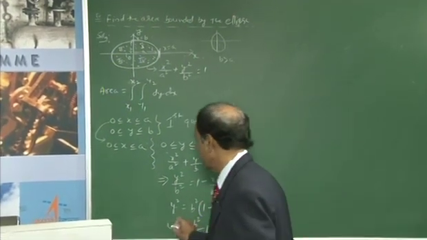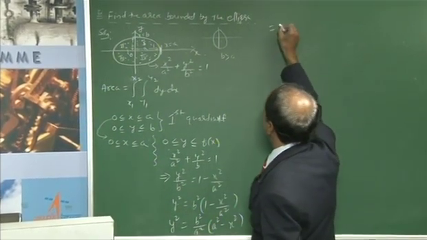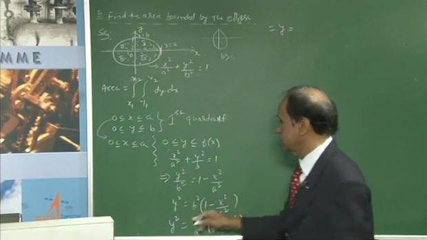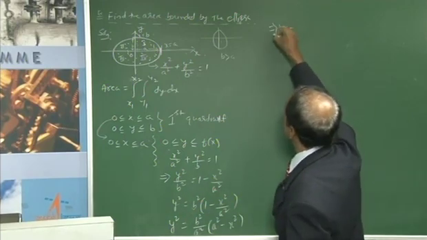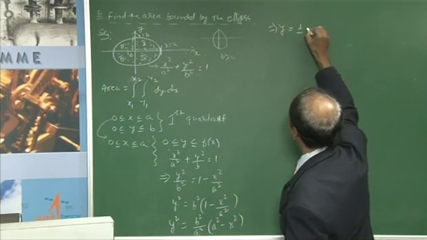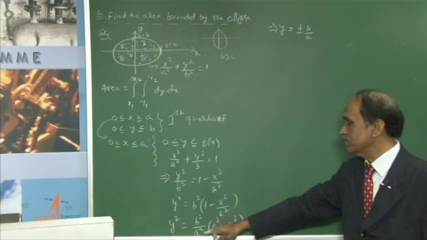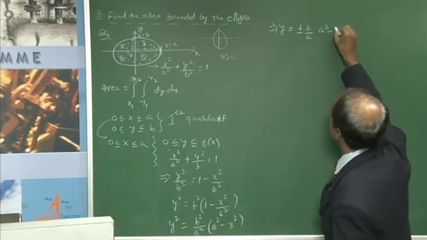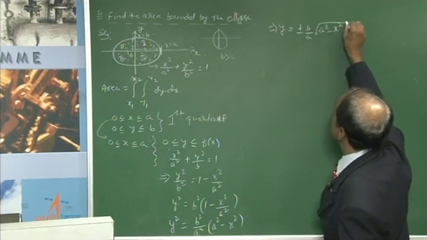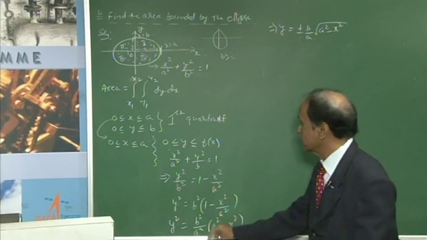This is for y square on the left side. This implies, you will remove this square, then y is equal to plus or minus b by a, applying the square root sign for a square minus x square, that is under root. So this is the representation.